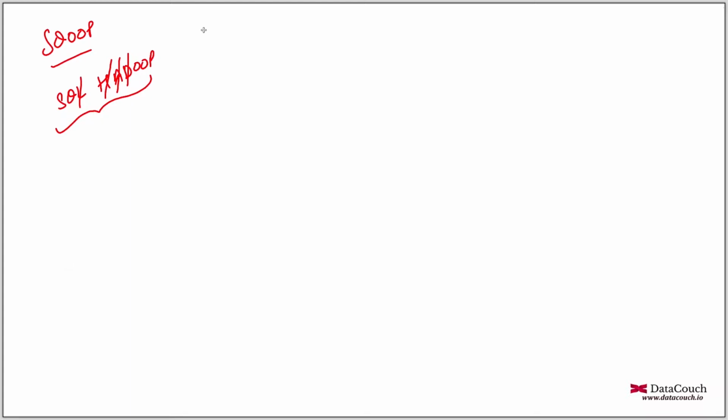Sqoop is basically a kind of map only MapReduce job. So that's how it started. When I say map only MapReduce job, we just discussed the functionality of the mapper. So the mapper is responsible for extraction, transformation, filtering, parsing, and other things. So basically we are extracting data, so that's why we are saying it is map only. There is no reduce phase as such in Sqoop 1, and we are actually focusing only on Sqoop 1 because Sqoop 2 is anyhow deprecated. So that's why we are just using Sqoop 1 in production. So you will see that it is a map only MapReduce job, and it is extracting data from relational databases.